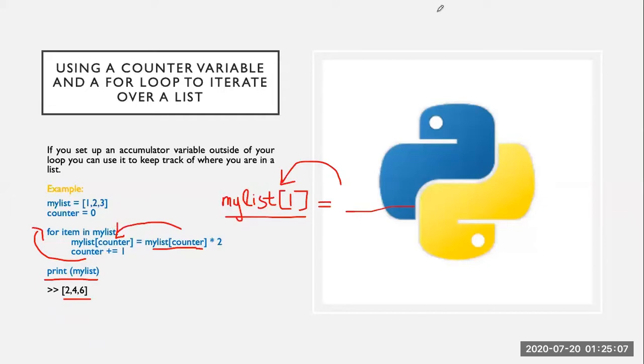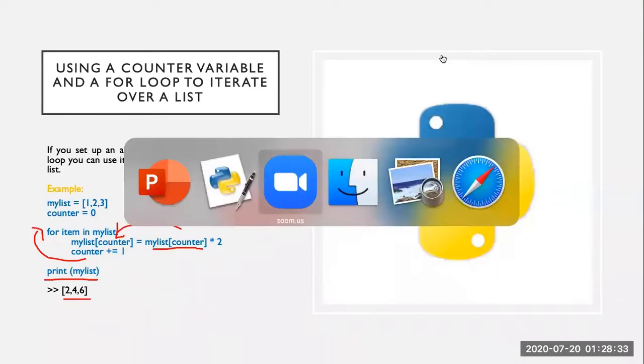Let's try this in Python so we can clearly comprehend the difference between these two things. First of all, we will simply iterate over the list by using the for loop.